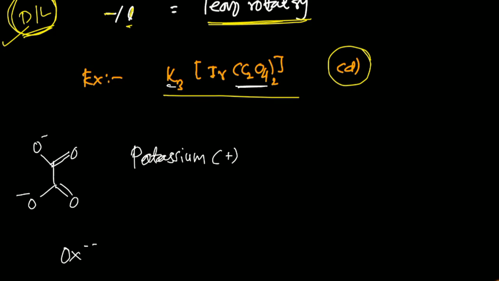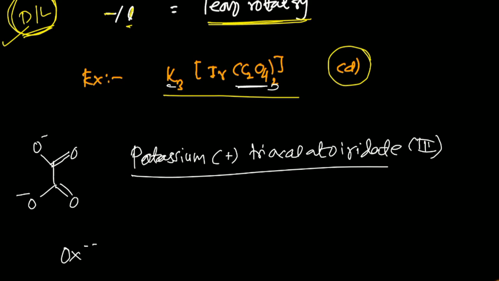Now potassium, how many are there? So must be 3. Sorry, it is a bidentate ligand, so you can mention this iridium, trioxalato. Okay, and iridate because it is an anionic complex, and the oxidation state will be 3 now. So we have to use nomenclature like this.